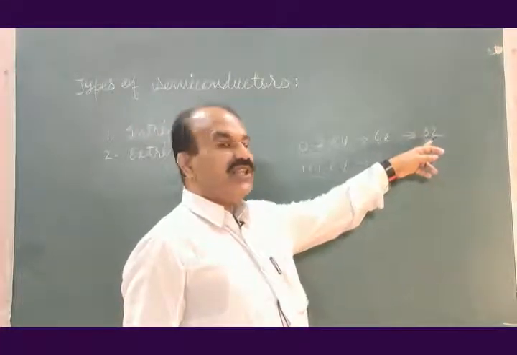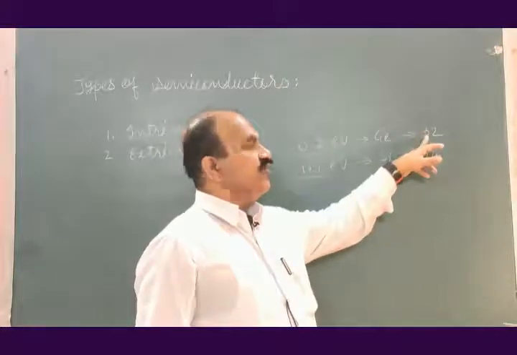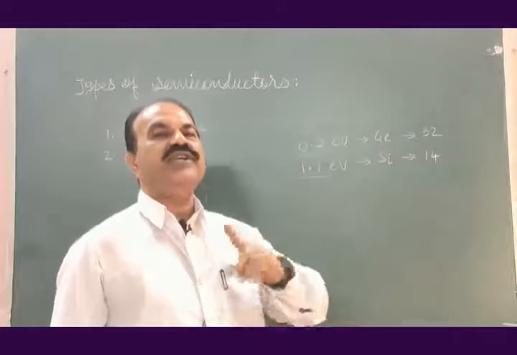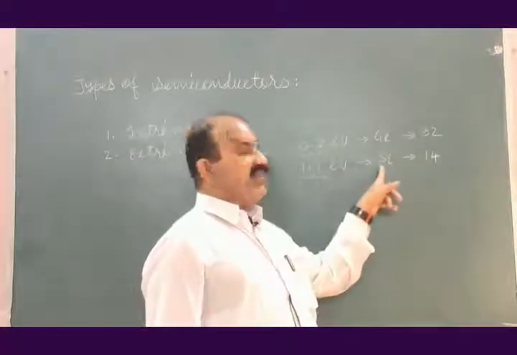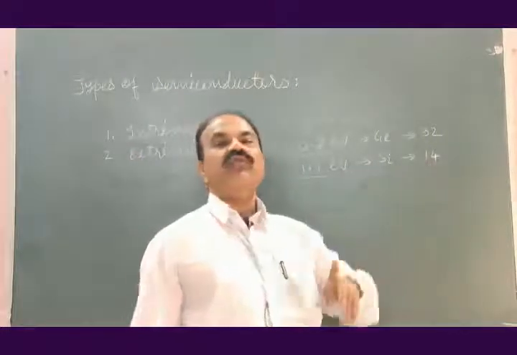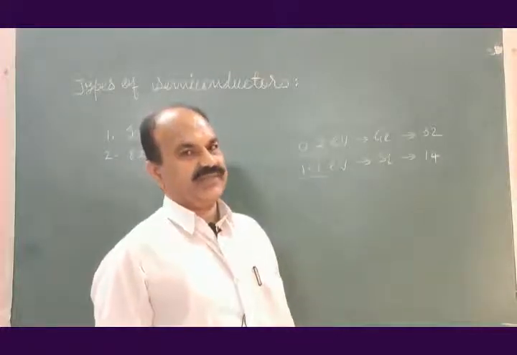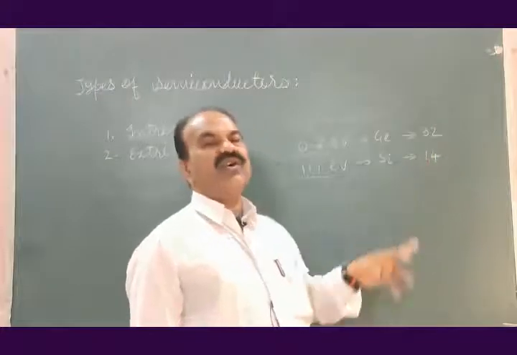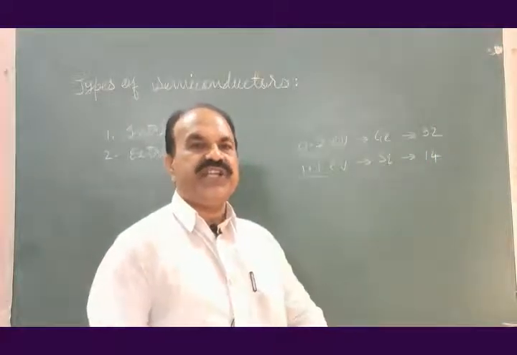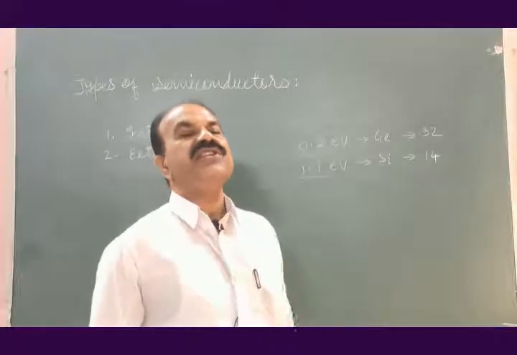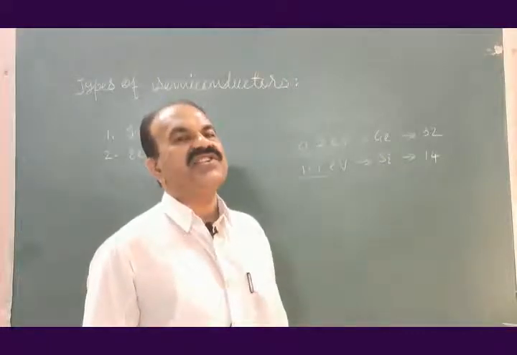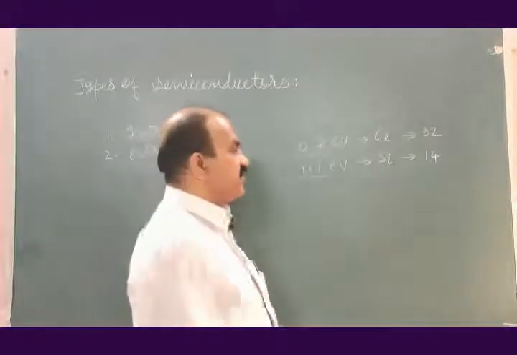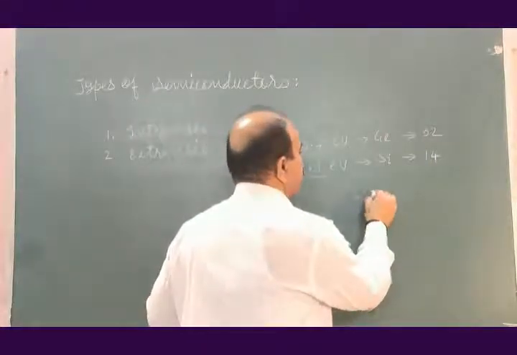Electrons in the germanium atom will be equal to 32. Every germanium atom will have 32 electrons. Every silicon atom will have 14 electrons. These electrons in germanium and in silicon are distributed among different orbits, among different shells. And the formula used for distribution of these electrons is 2n square,